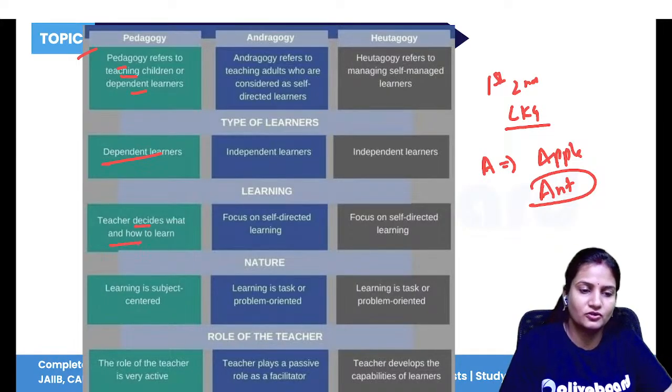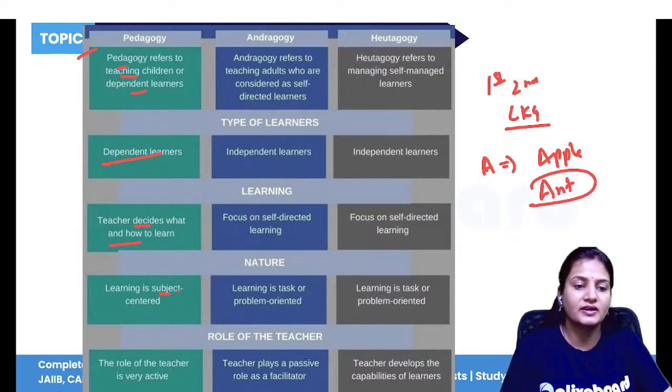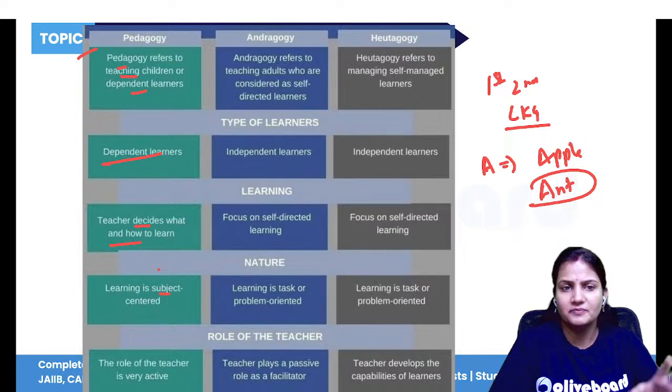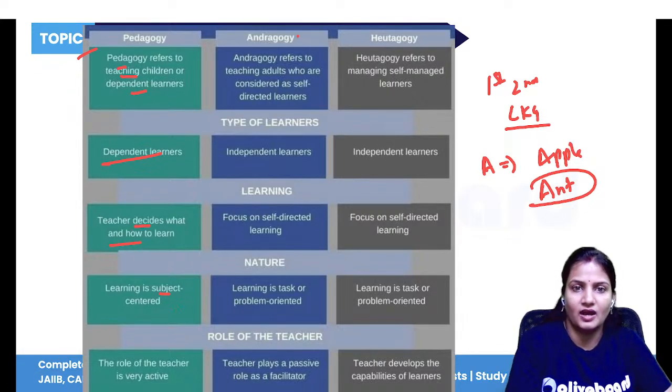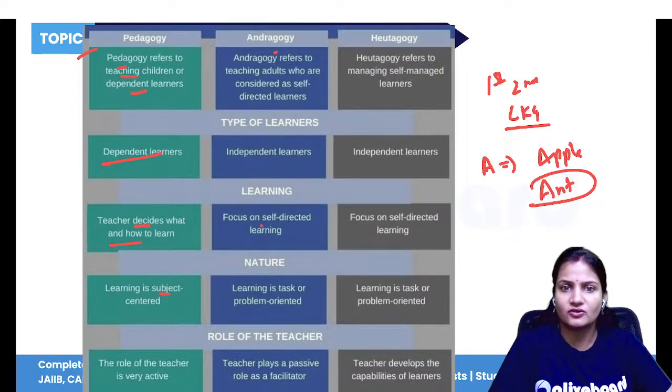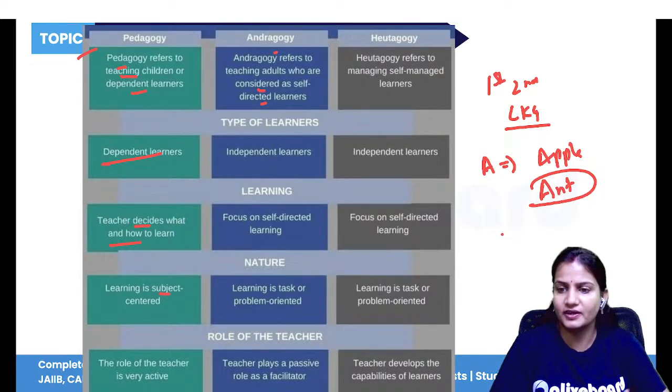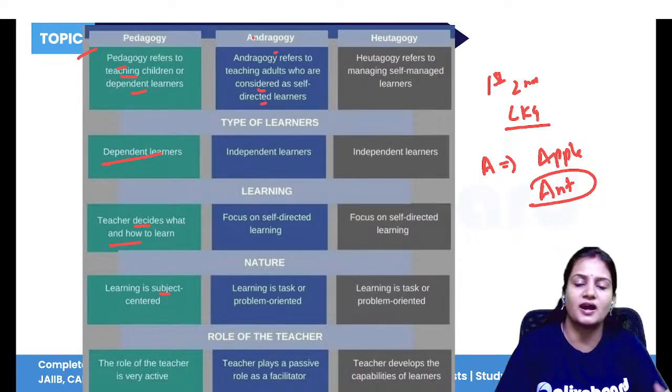The teacher will decide what to learn and how to learn, and learning is subject centered. Means whatever is in the subject, the teacher will teach that, and you have to learn that. Now, what does andragogy mean? Andragogy refers to the method that helps in teaching adults who are considered self-taught. If you are teaching higher secondary students, the 11th, the 12th class students, or college level students, that is called andragogy.